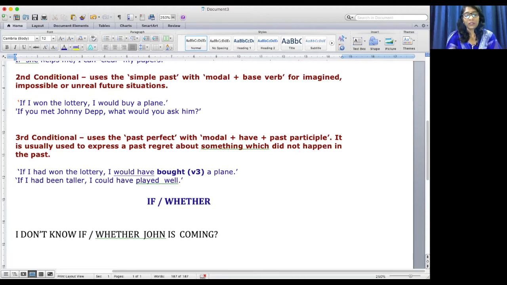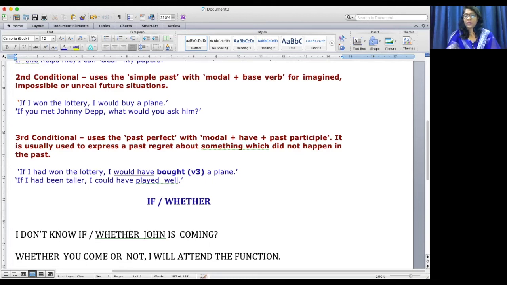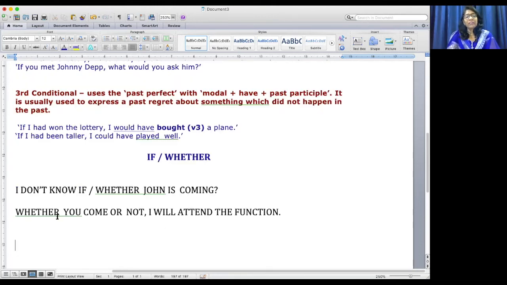And another meaning of whether is regardless. For example, whether you come or not, I will attend the function. Right? In this, the meaning is regardless.